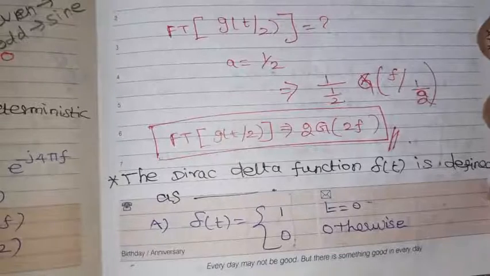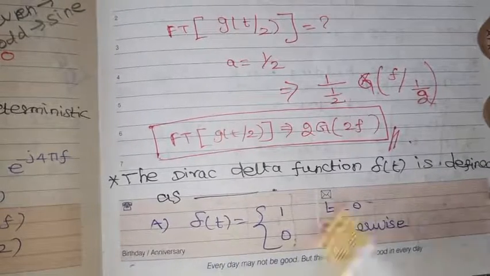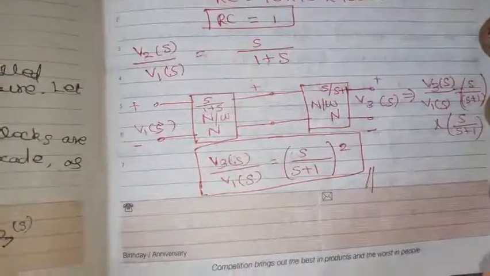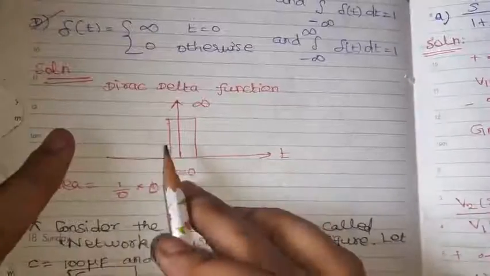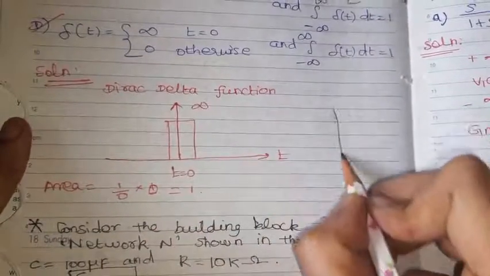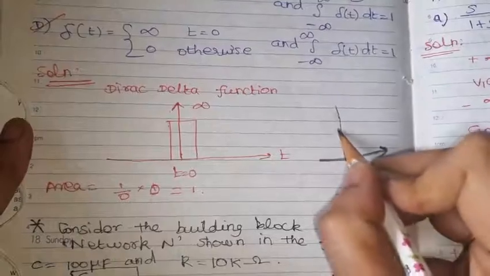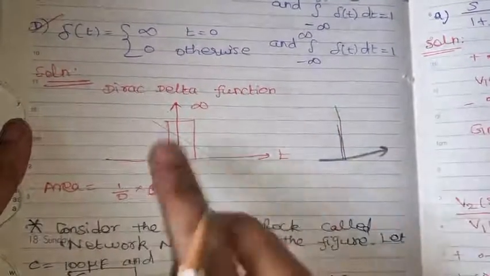The Dirac delta function del of t is defined as, so 4 options are given. So what is actually a Dirac delta function? I am drawing it like a rectangular pulse function. Actually it should be very thin. Height and width will be very thin, not this much broader.